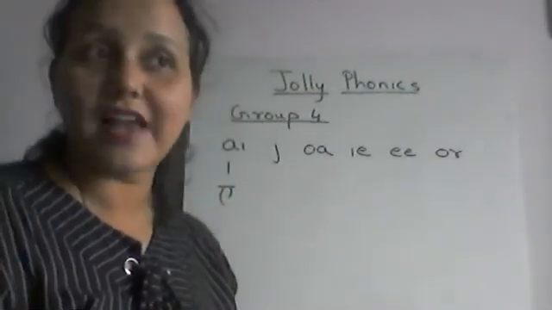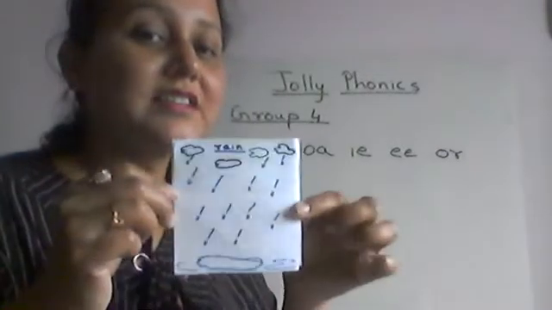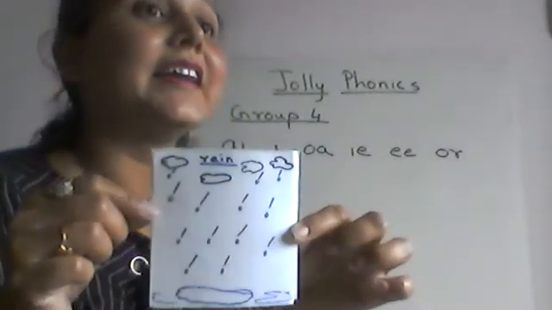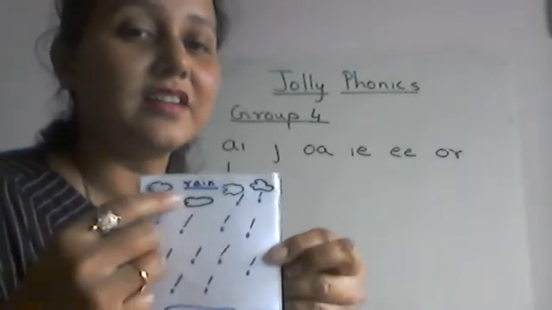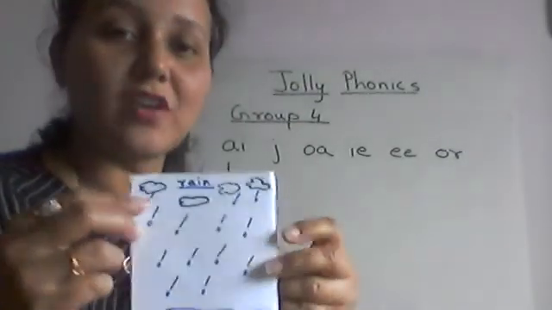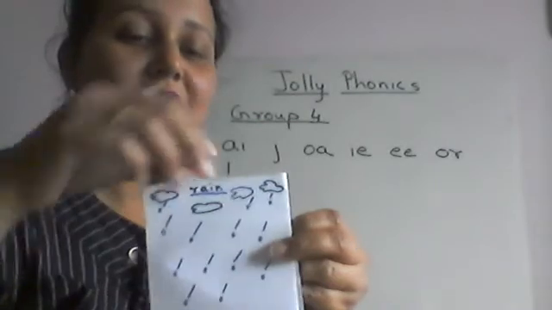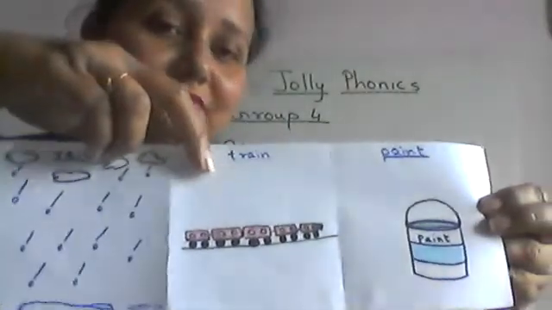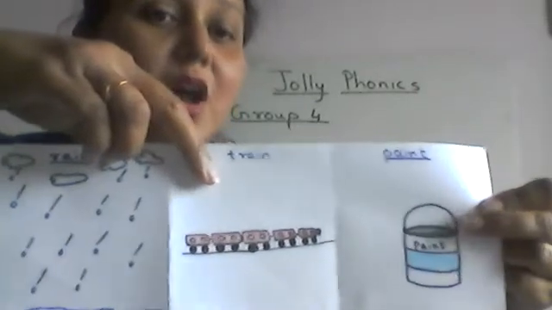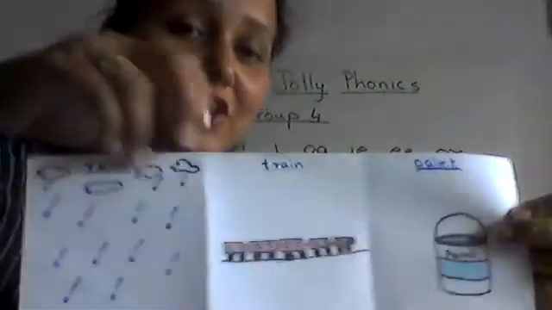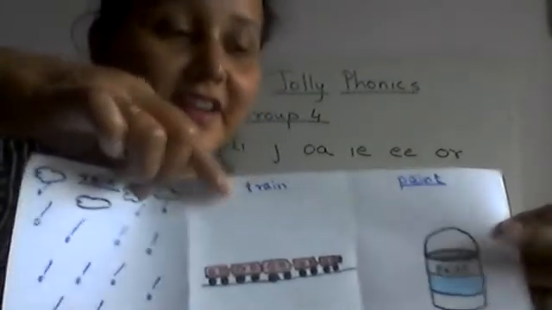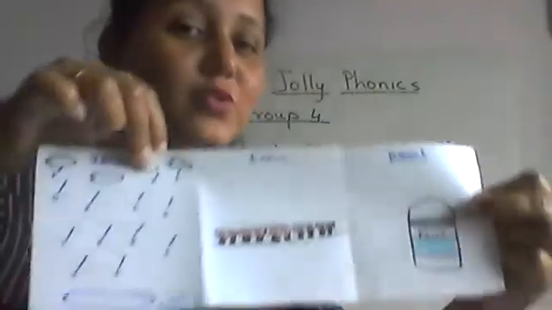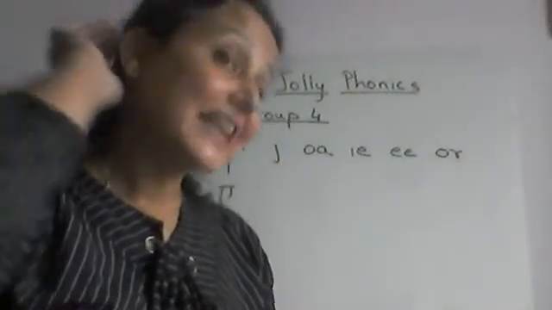Now we will see the flashcards. Now this is rain. R, A, N. So the spelling of rain is like this. The next one is train. And the last one, paint. So rain, train, paint. So this is the A sound.